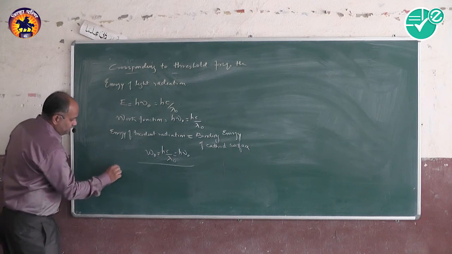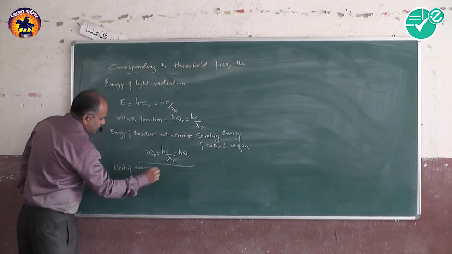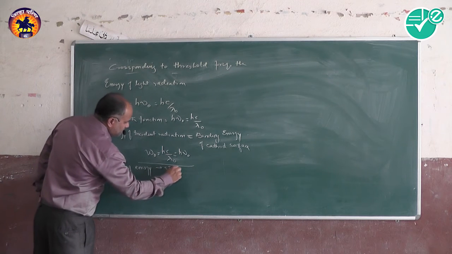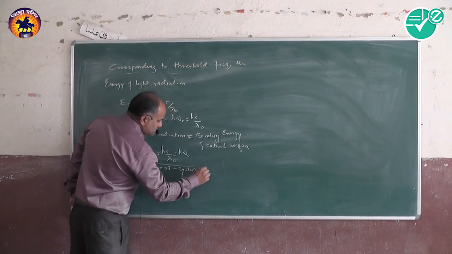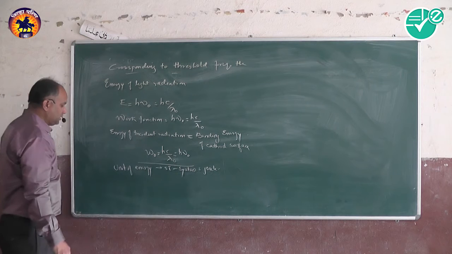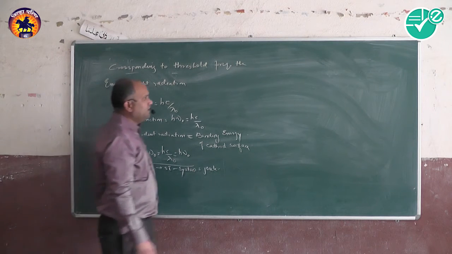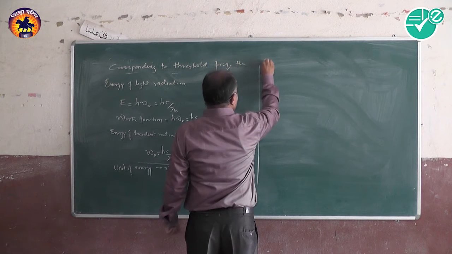Now the unit of energy in the SI system is the joule. But henceforth, we will be using a smaller unit of energy, called the electron volt.